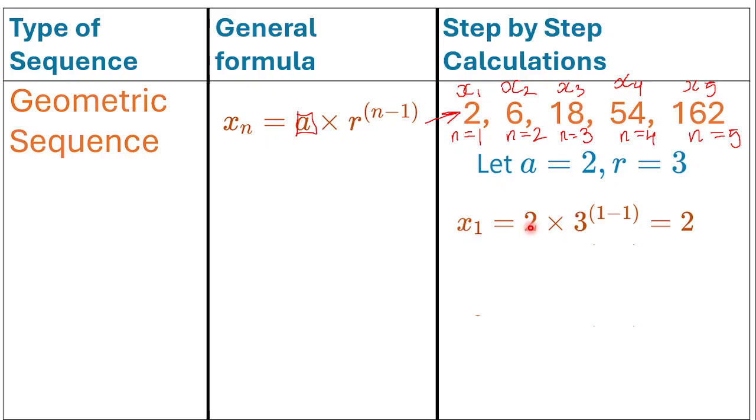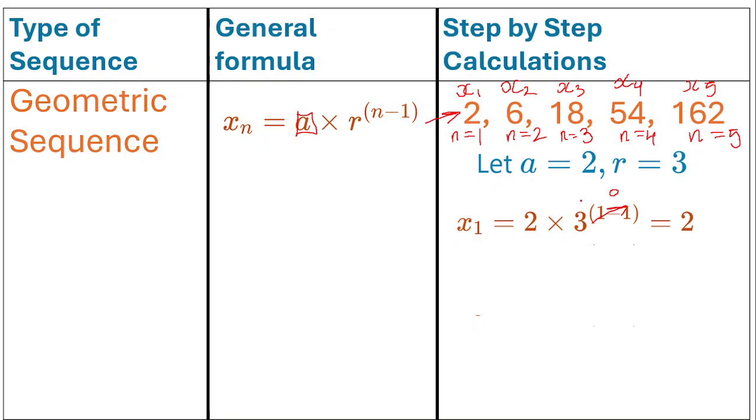Next, we consider 2. 2 is a part of the formula because A is 2, since A is the first term in the sequence. And then 3 is our common ratio, so we put 3 here. And we always subtract by 1, so that's fine. So we have 2 multiplied by 3 to the power of 1 minus 1. Well, 1 minus 1 is 0, right?